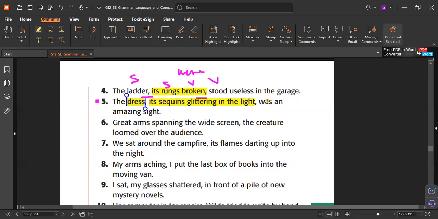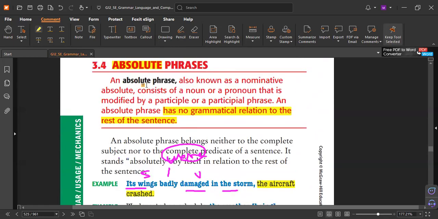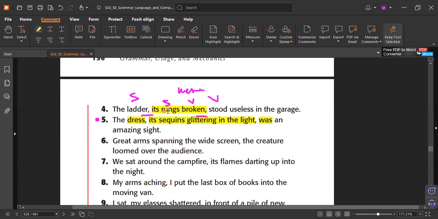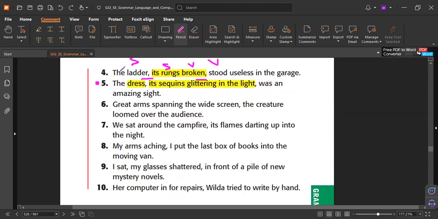No, this is called an absolute phrase because it has a problem in the verb. But here it's in the middle. How can I know? Check the rest of the sentence without it. Delete it: subject, verb, and then complement. So that is the phrase. Catch it? Okay. Yes. Now again, number 6, what is the phrase?